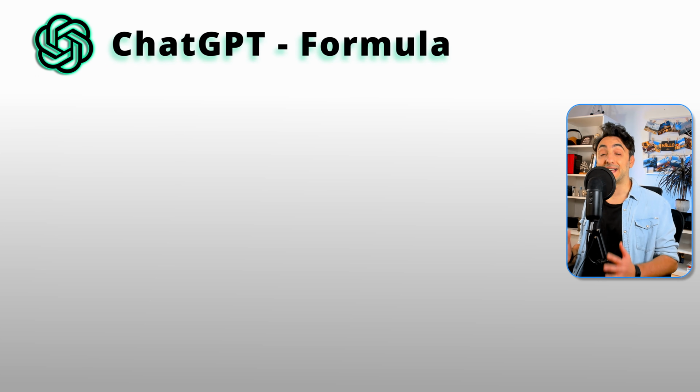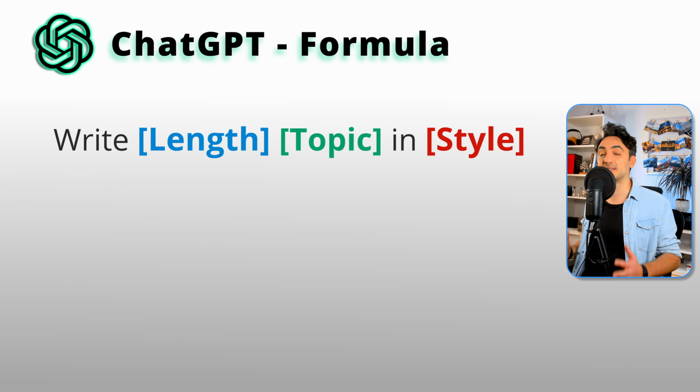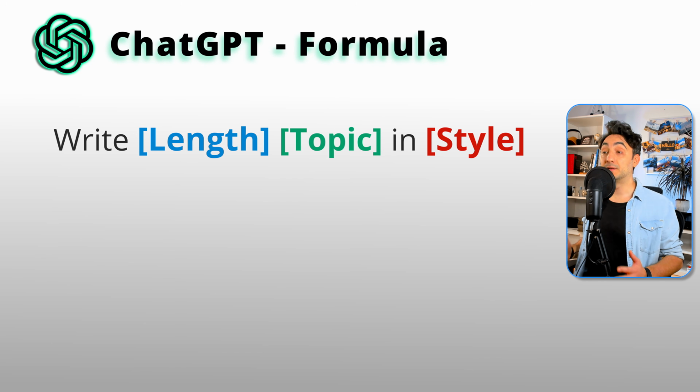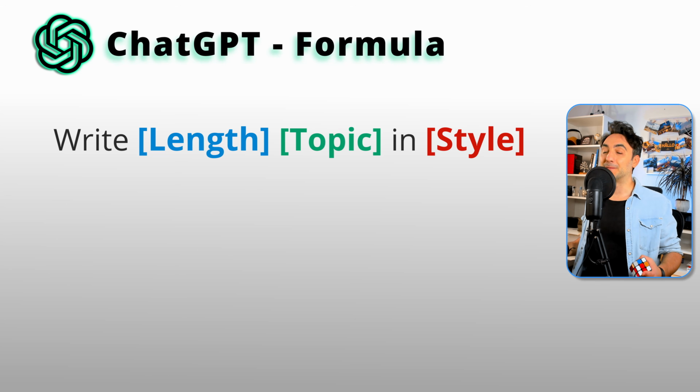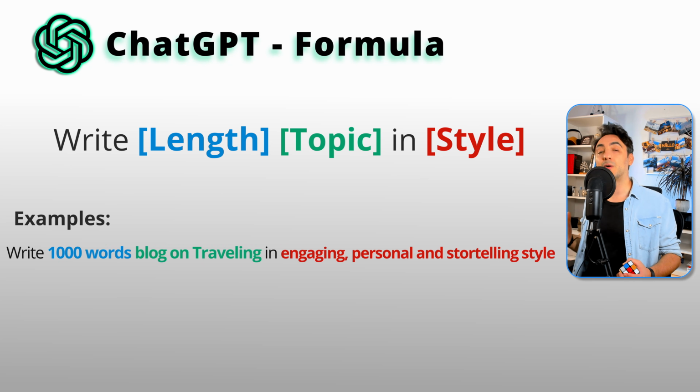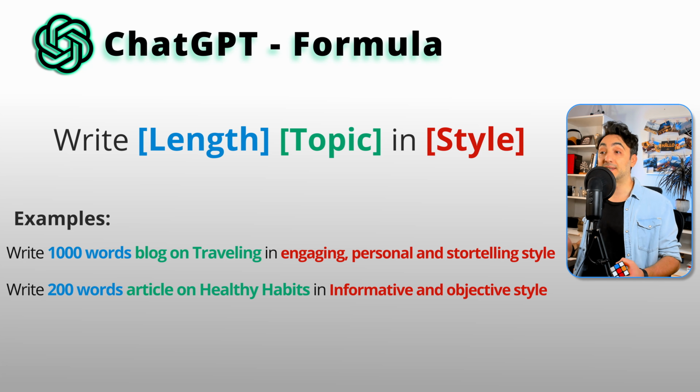Alright, so now if we want to ask ChatGPT to generate a text for us, we have to be more specific about the output from the AI. And we can use this formula in order to ask ChatGPT to write something. So we can start with write, then the length, then the topic, and in which style. For example, write 1000 words blog on traveling in engaging, personal, and storytelling style. And another prompt, for example, write 200 words article on health habits in informative and objective style.